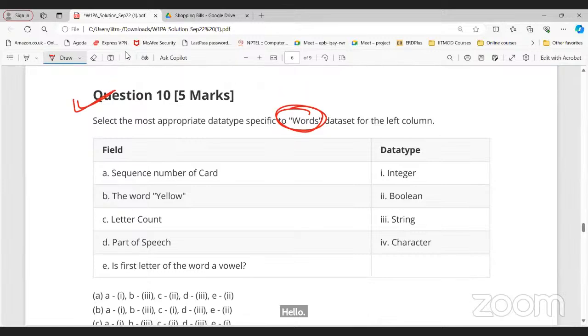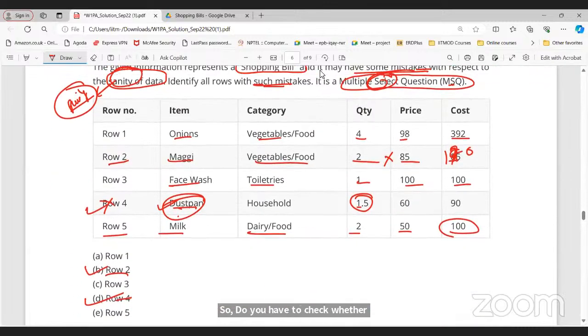Simple one. Sorry, quantity should also be considered. Sorry, I'm not able to understand. Can you repeat? Sir, what I'm trying to say is, is a spelling error also considered as sanity or something? Spelling mistake? No, not spelling mistake.